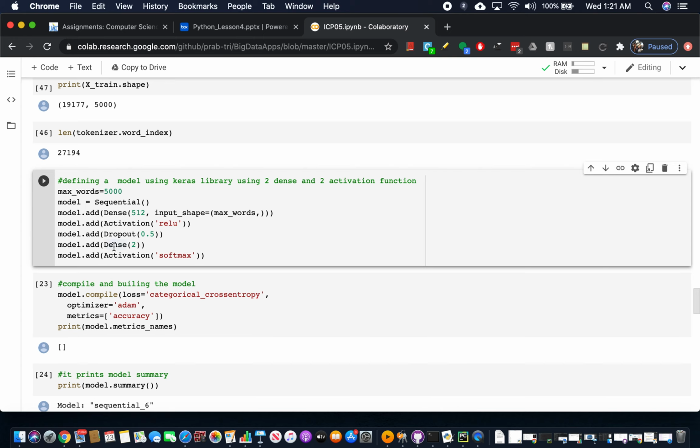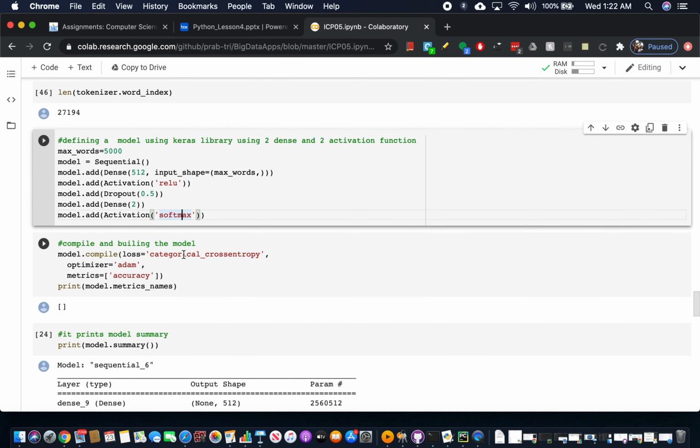Then I'm adding again one dense layer, and then an activation with the softmax. Softmax will give our output in a probability way, dividing by the summation of all the values.